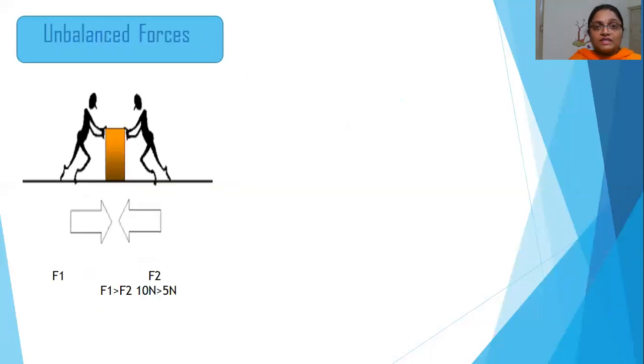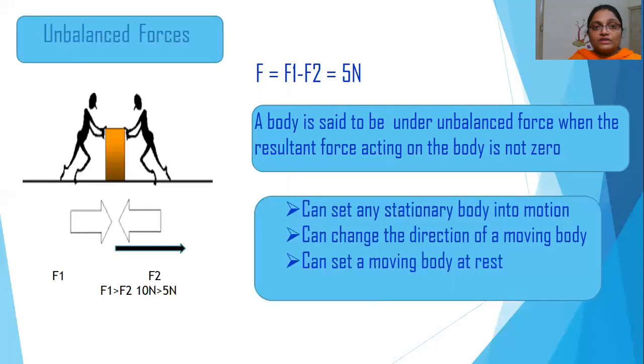Let us consider the same example with one change. That is, the magnitude of force F1 is greater than F2. The magnitude of force F1 is 10 Newton and F2 is 5 Newton. Now, the resultant force will be 5 Newton. What will happen to the object now? Will it remain at rest? No, it will be moving along the direction of the greater force. So it is the unbalanced force which can set any stationary body into motion or it can change the direction of a moving body. It can set a moving body at rest.